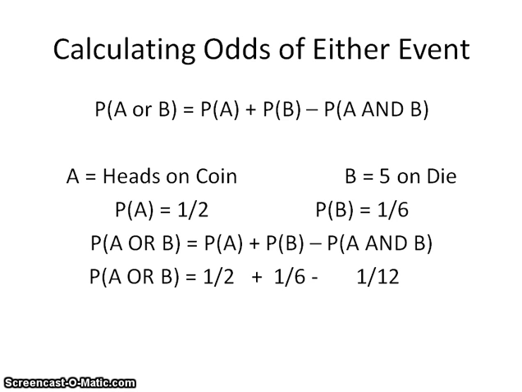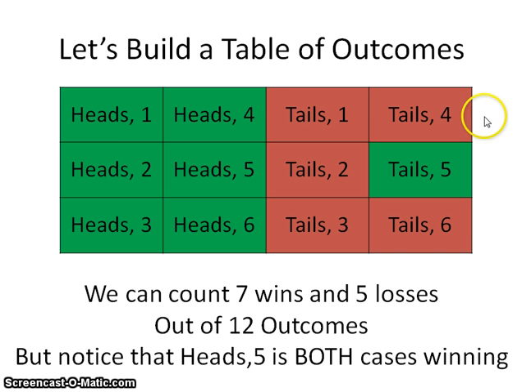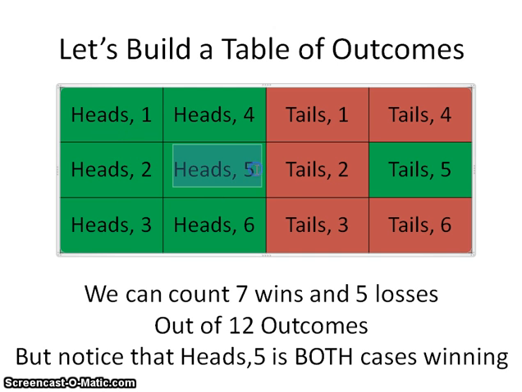1/12. I'm going to go back a couple slides and look at that logic chart again, and we can see exactly where it comes out as 1/12. Here's our chart. We have these 6 heads over here, and we notice one of them is the double win. Heads and 5 translates to both situations being satisfied, so that's the probability of A and B. There's only one time that it can occur. If we count the number of boxes, we have 1, 2, 3, 4, 5, 6, 7, 8, 9, 10, 11, 12. That's where we got the 1/12.